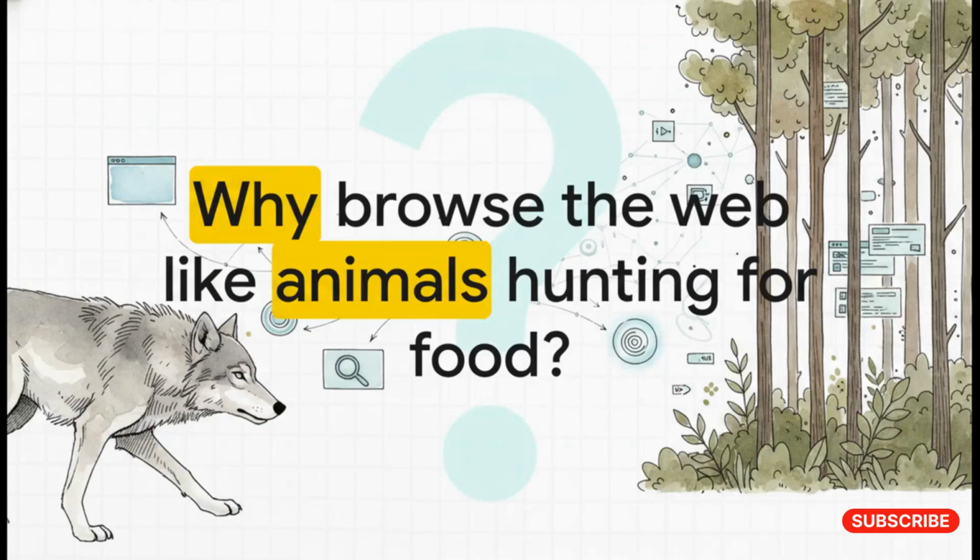So, why do we browse the web like wild animals hunting for food? I know, it sounds kind of crazy at first, right? But this question is the whole foundation of today's explainer. By the time we wrap up, you're going to see exactly how your everyday scrolling is basically the digital equivalent of a wolf tracking its prey through the woods.